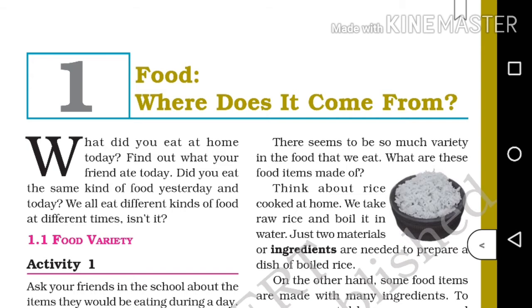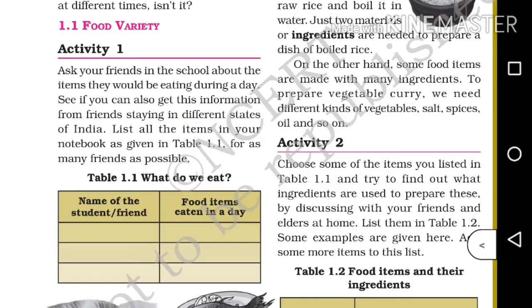You all have to ask your friends what they had for breakfast. We all are eating different kinds of food, isn't it? What we are eating for breakfast is different from lunch and even for dinner. Not only that, every day we are eating different kinds of food. I know you all like variety foods, isn't it? Okay students, let's have a discussion on our first topic, food variety.